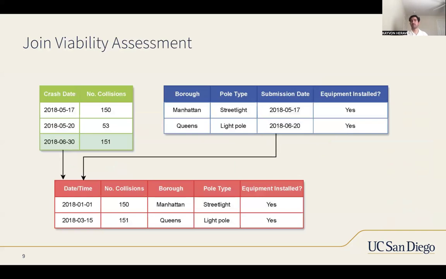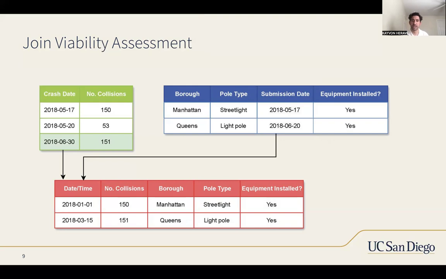Then our next step is to do joint viability assessment. This joint viability assessment is to ensure that when we do joins with these multiple tables, we don't have empty and sparse tables, as this is a very common thing with joining this many tables from a data lake. In addition, we make sure to cover other areas we may need to check for, such as missingness of data.